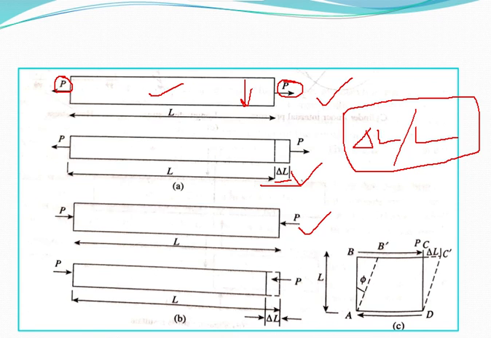Now we will be moving to tangential or shear strain. This is the figure. So in this figure you can see P is the force that has been applied in this direction, and it is applied tangentially to the top face of the block and the force tends to strain the bar as shown. Now shear strain is denoted by the angle phi. This is the shear strain. Shear strain is defined as tan phi equals del L by L, that is change in length by its original length.